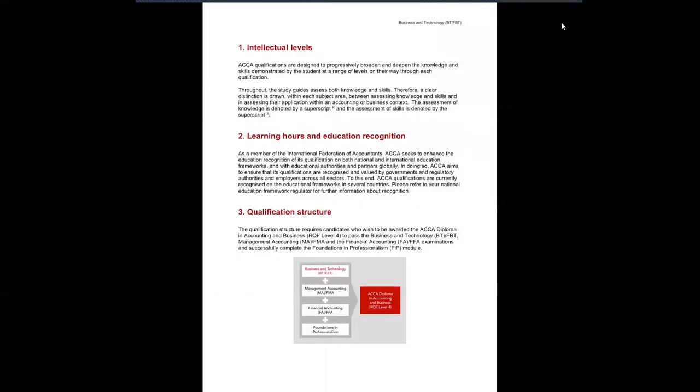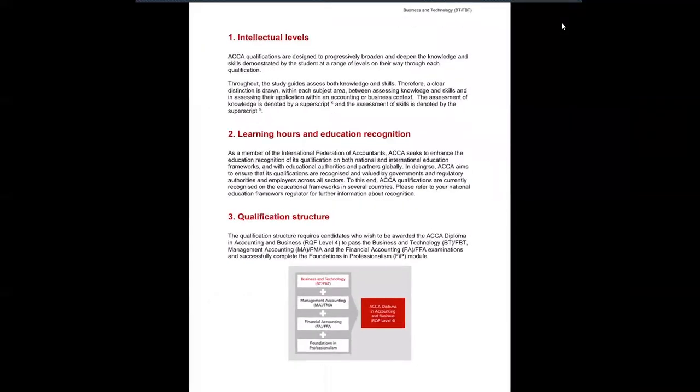So the intellectual level. Here it's not telling you about the paper's intellectual level or the learning hours, or the qualification structure. It's telling you about how ACCA qualifications are designed to broaden and deepen your knowledge and skills. They will help you to understand the business environment, so as you step ahead in your professional career, you would be familiar with the business environment.